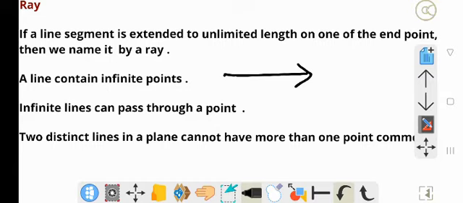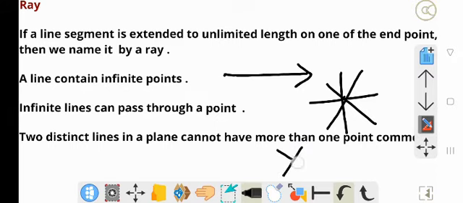Okay, again, these three important points, remember this. A line contains infinite points. Infinite lines can pass through a point. Okay, next, two distinct lines cannot have more than one point in common. Two distinct lines can have only one point in common.